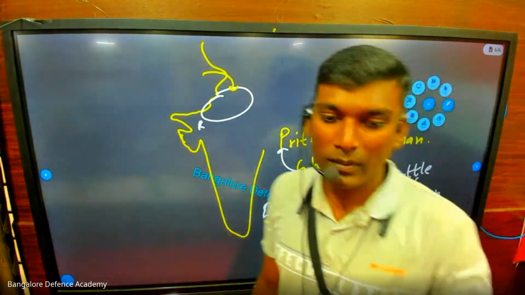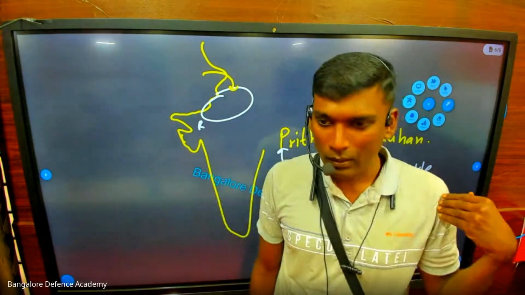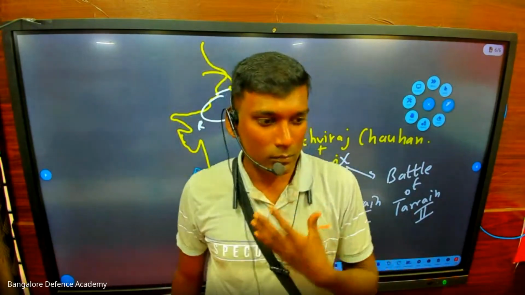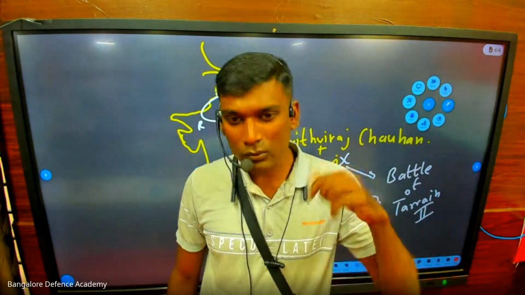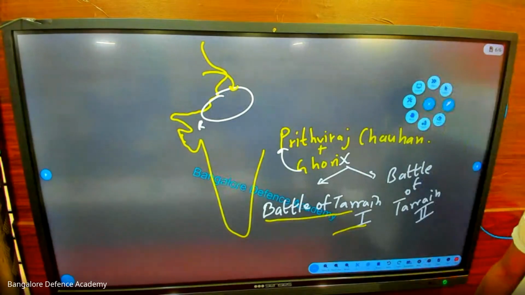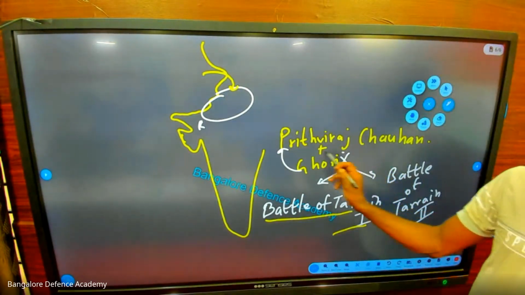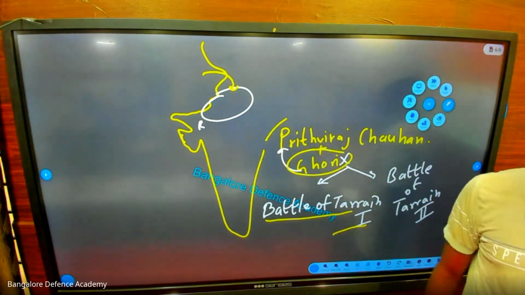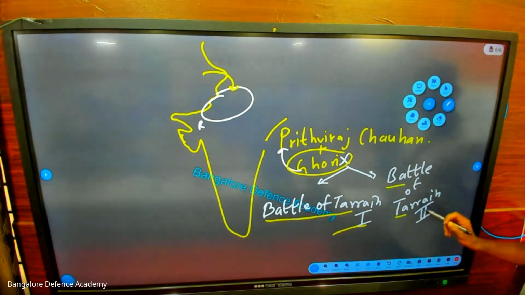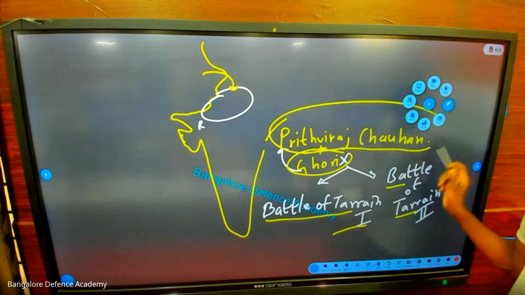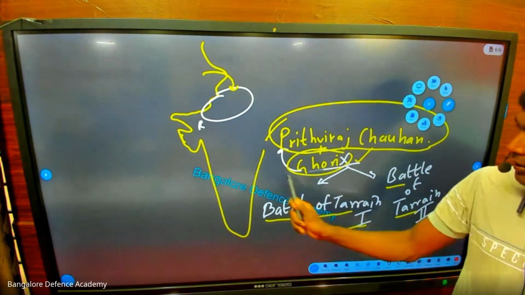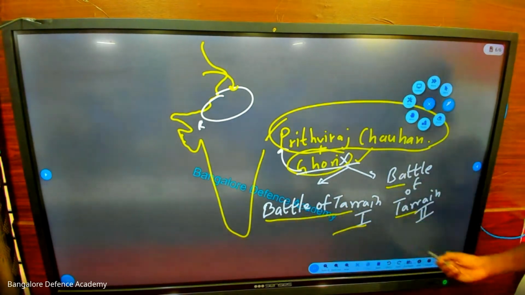Now Ghori went back and was taking rest. But while resting, he was thinking, oh God, I felt insulted. I lost. The king is beating me, so I will take revenge. After some time, within a year or so, Ghori once again plans to attack Prithviraj Chauhan. Now in the second Battle of Tarain, Prithviraj Chauhan is defeated and Ghori becomes victorious. Who has victory here? Ghori. In which battle? The second Battle of Tarain.